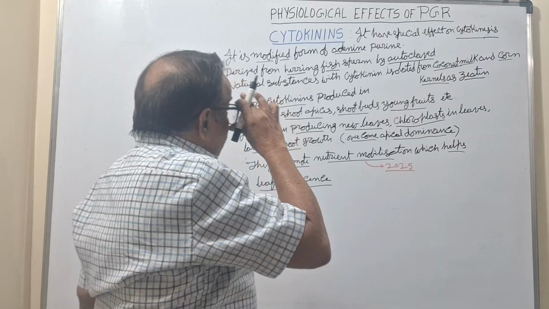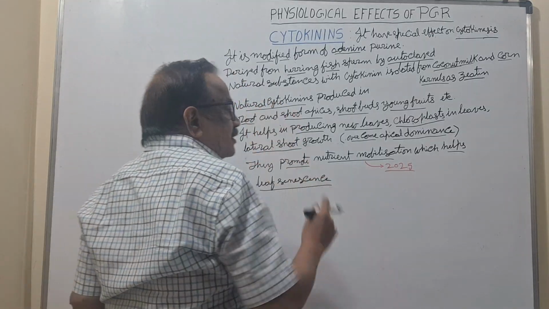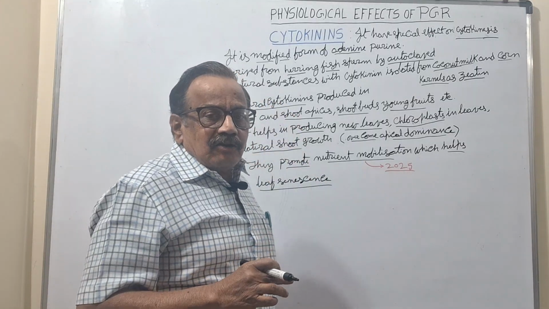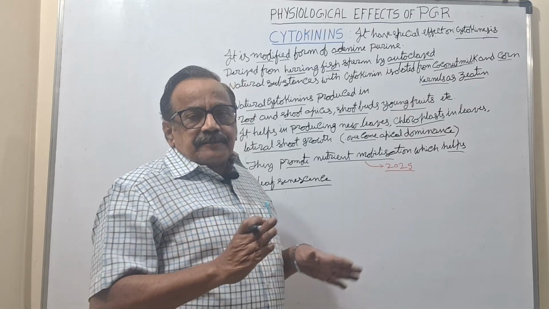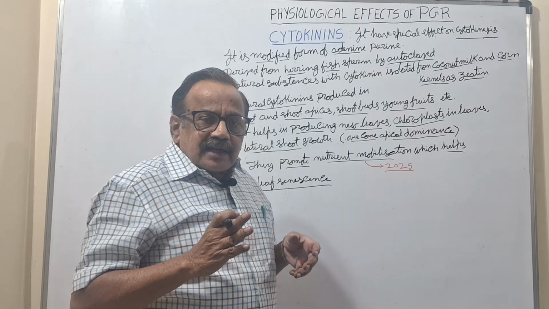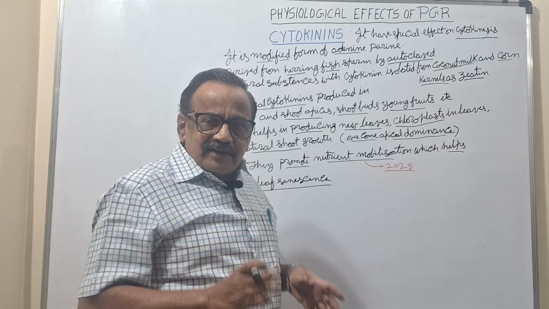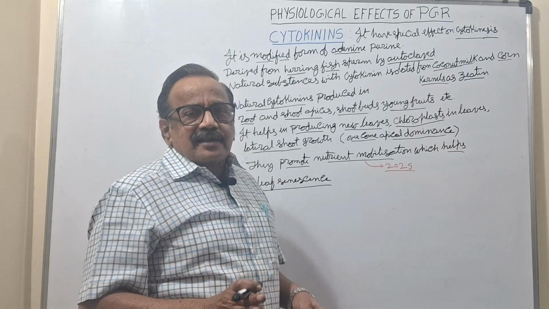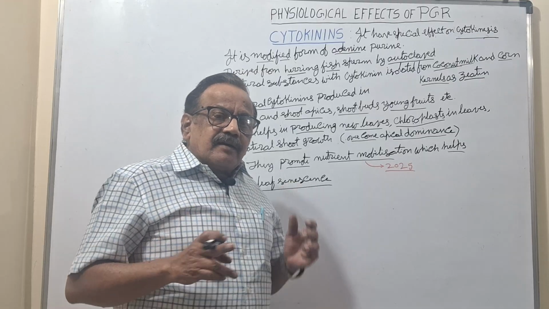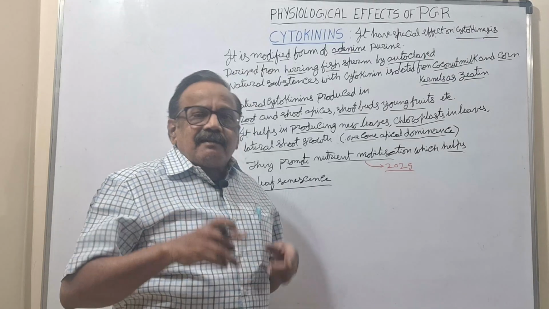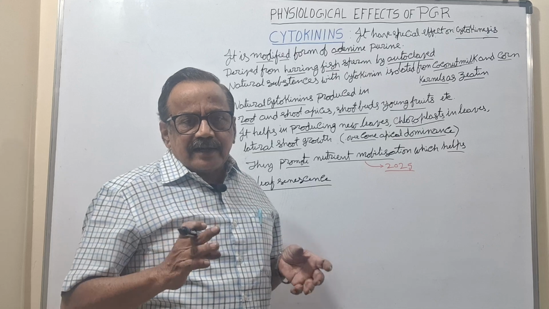Remember it. Next, scientists tried to find naturally occurring cytokinin in plants, because cytokinins affect cell division, cytokinesis, in plants. Whether such things are present in the cell or not, scientists tried a lot.